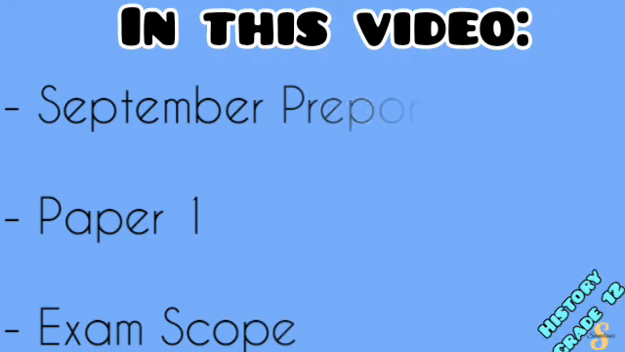In this grade 12 economics video, we are going to be looking at the September Preparatory Paper 1 exam scope. We are going to be looking at what are the topics that are going to be under your Paper 1 and what are the things that you need to study under each and every single one of those topics for you to say that you are absolutely ready for the upcoming preliminary examinations that you are currently writing.